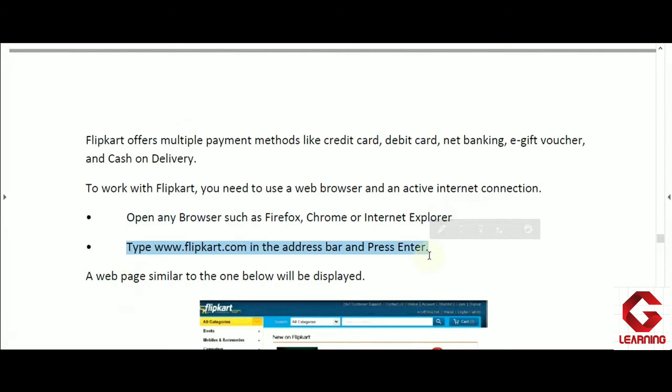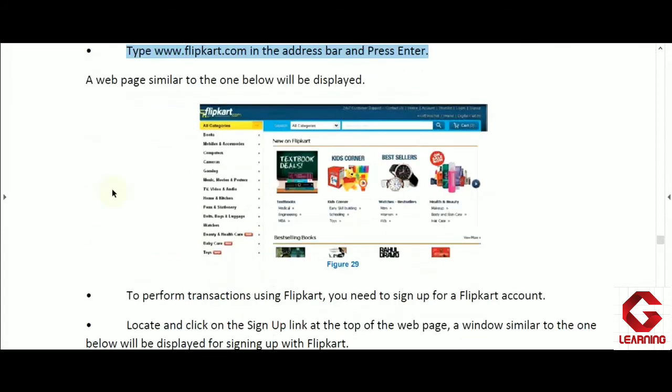Thereafter, in the address bar of the web browser, we have to type URL of Flipkart online shopping store, and here it is given as w3.flipkart.com. So this is a URL, uniform resource locator of Flipkart online shopping store. So this we have to type in address bar of the web browser, and as we press enter key, we will get home page of Flipkart online shopping store. So here in figure 29, home page interface is given.